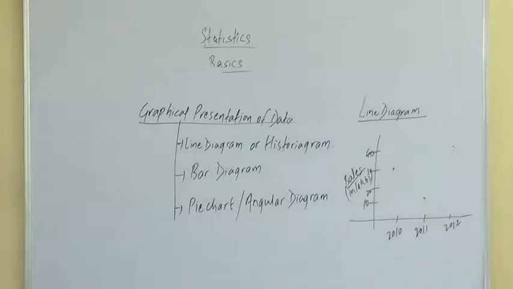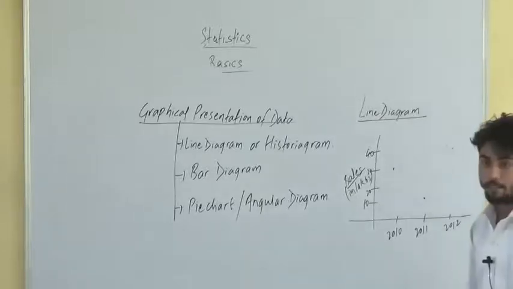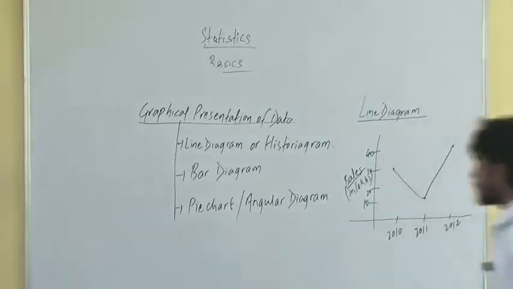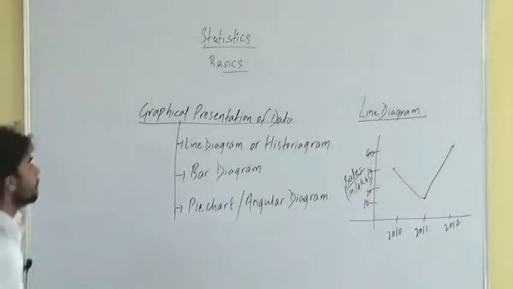And you have to present this information with the help of a line diagram. Then how will the line diagram look? You have to do nothing but join these points here. Right? This becomes a line diagram, also called historiogram. It is not difficult at all. This is one of the graphical presentations of the data. Similarly, what is this bar diagram? Bars. Right? We will see what this bar diagram is now.